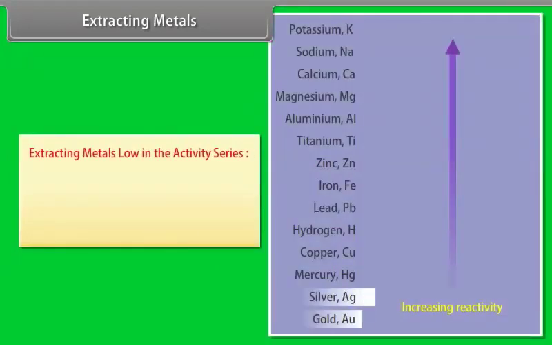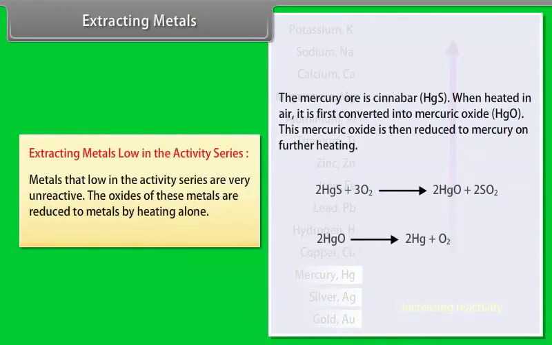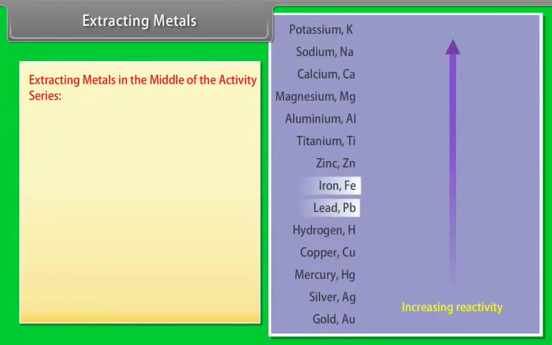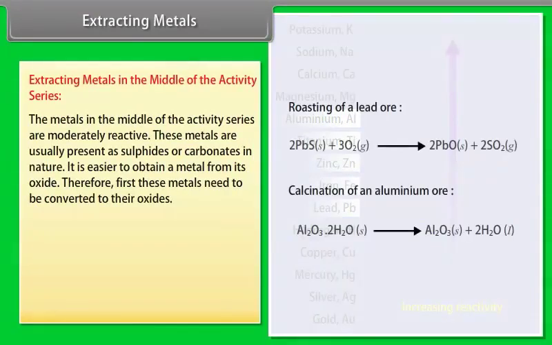Extracting metals low in the activity series. Metals that are low in the activity series are very unreactive. The oxides of these metals are reduced to metals by heating alone. Extracting metals in the middle of the activity series. The metals in the middle of the activity series are moderately reactive.